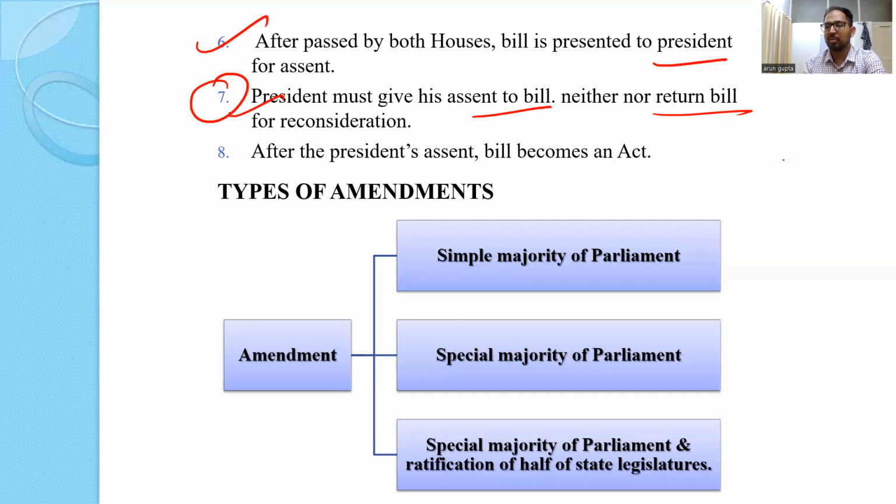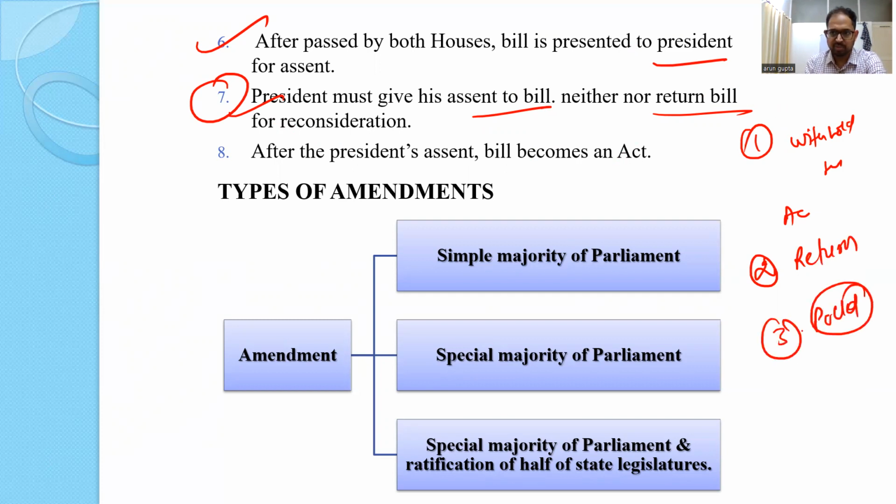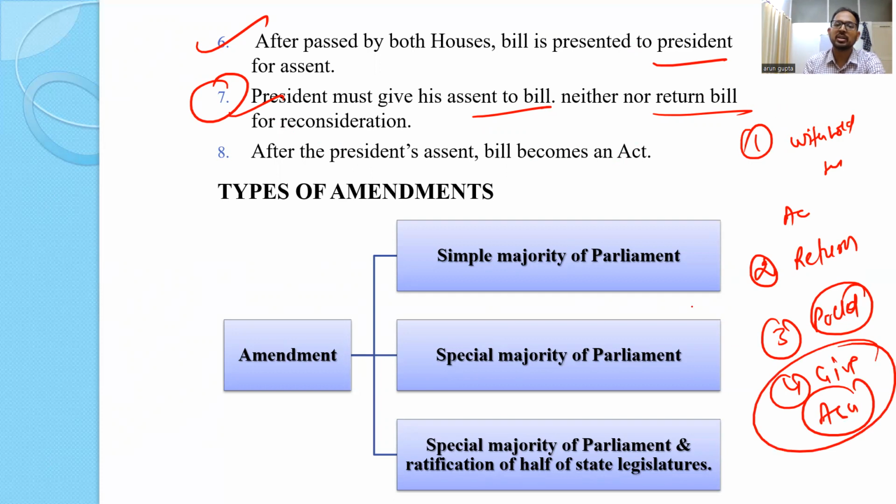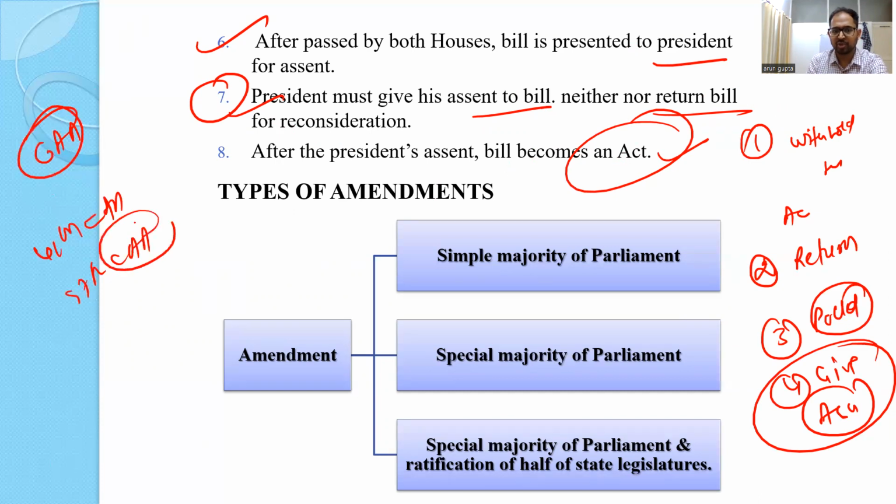There are 3 kinds of vetoes, but in general, the president can withhold the assent, can return for reconsideration, can keep it in the pocket, that is, do nothing, and can give his assent for an ordinary bill. But for any constitutional amendment bill, the president has to give his assent. After the president's assent, the bill becomes an act. So that is called a constitutional amendment act. For example, we have talked about the 42nd Constitutional Amendment Act, 97th Constitutional Amendment Act in our previous videos. You can watch the videos on our channel.